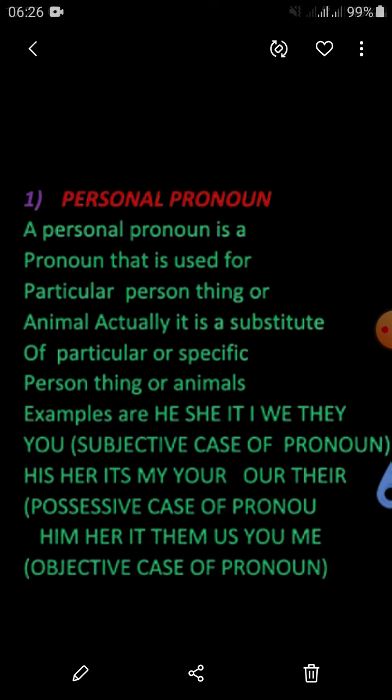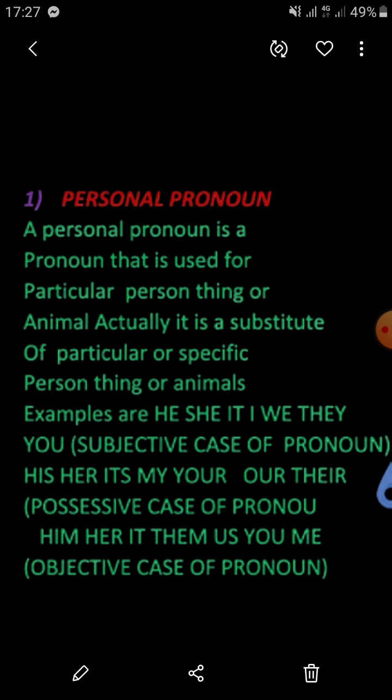First of all, personal pronoun. A personal pronoun is a pronoun that is used for a particular person, thing, or animal. Actually, it is a substitute of a particular or specific person, thing, or animal. Examples are he, she, it, I, we, they, you, because these are used as the subjective case of pronoun.